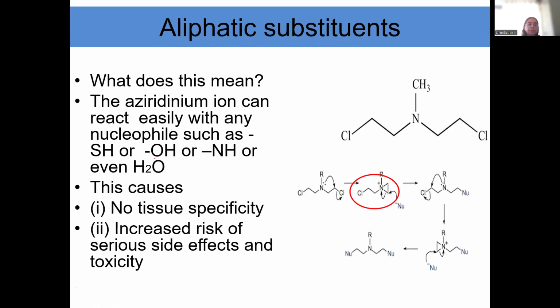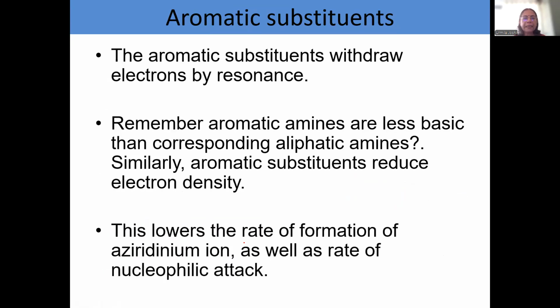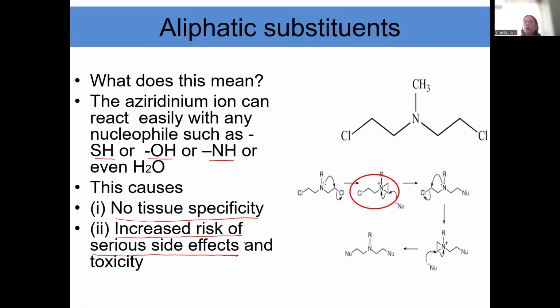Apart from that, it reacts very easily with nucleophiles such as SH or OH or NH. And because it reacts with any and every nucleophile, there is no tissue specificity and there is an increased risk of serious side effects. And so, alkylating agents containing aliphatic substituents are less commonly used.